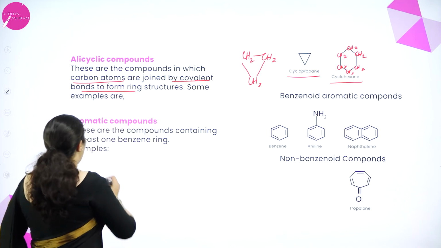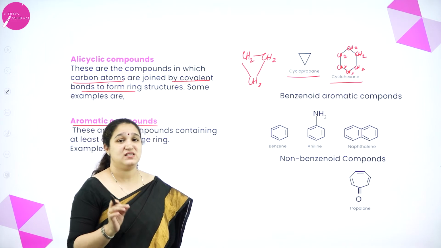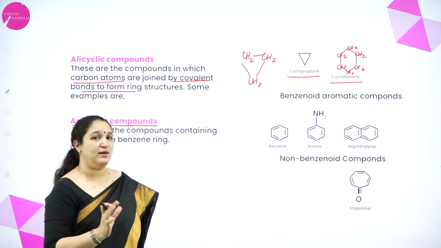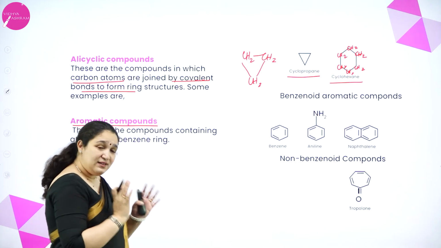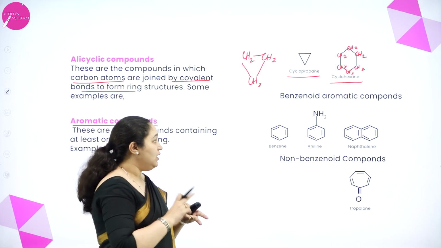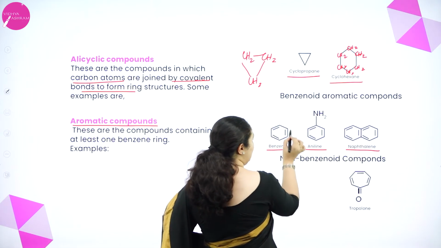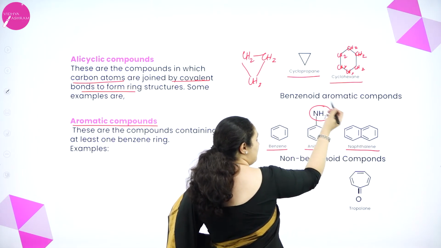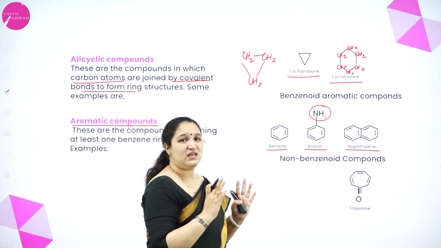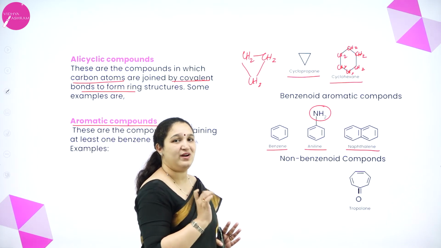The other one is aromatic compounds. We use the word aromatic when there is a benzene ring. If there is a benzene ring, we call them aromatic compounds. Under aromatic compounds, again two types, benzenoid and non-benzenoid. Benzenoid means they contain a benzene ring. Along with that, there can be some other groups also present, that is okay. The benzene ring is the main thing that is present. They are benzenoid compounds or benzenoid structures.